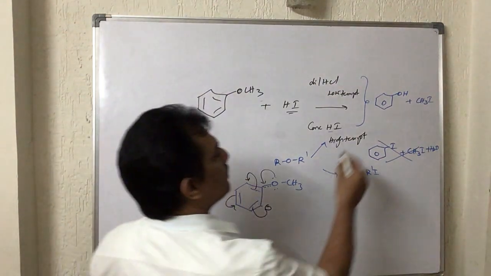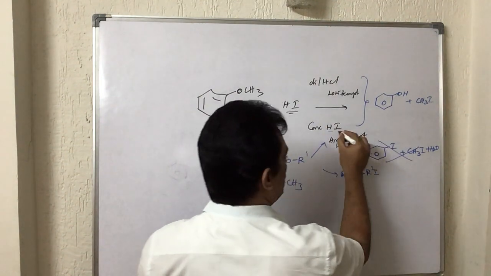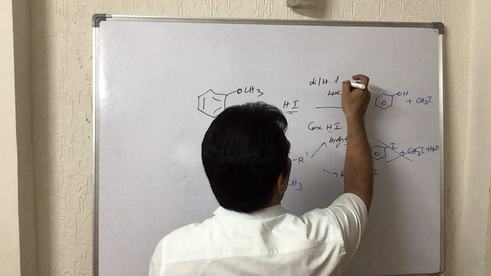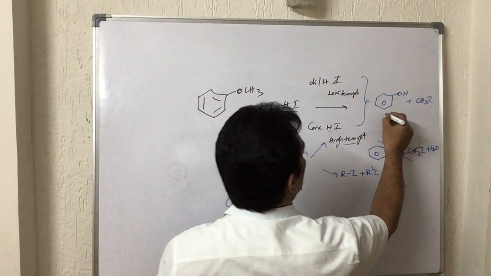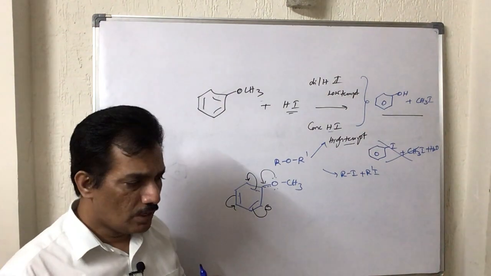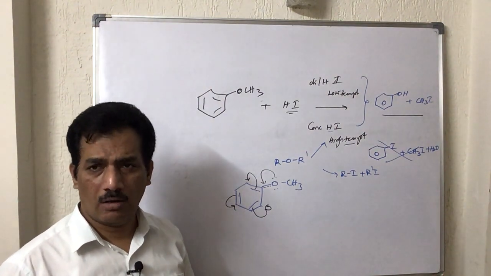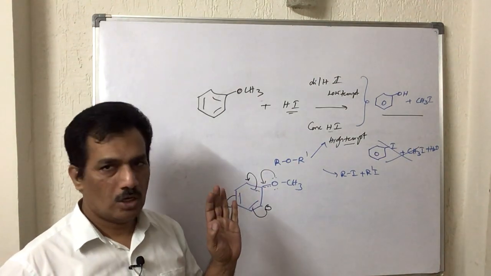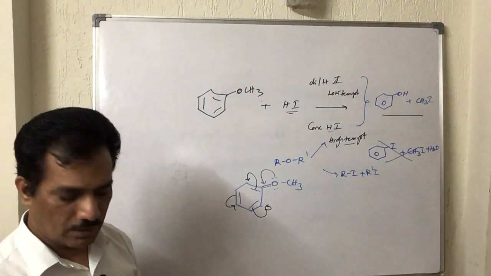So we can expect in both these two conditions, concentrated HI at high temperature or dilute HI, not HCl, it is HI at low temperature, the products are the same. Phenol will form. Why only phenol? Why not methanol and phenyl iodide? Because the bond is getting double bond character. I think now you got the thorough idea about this, is it not?